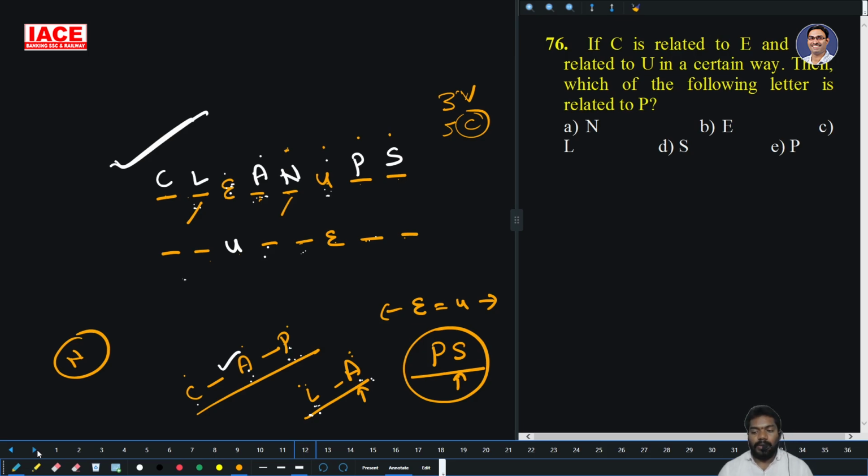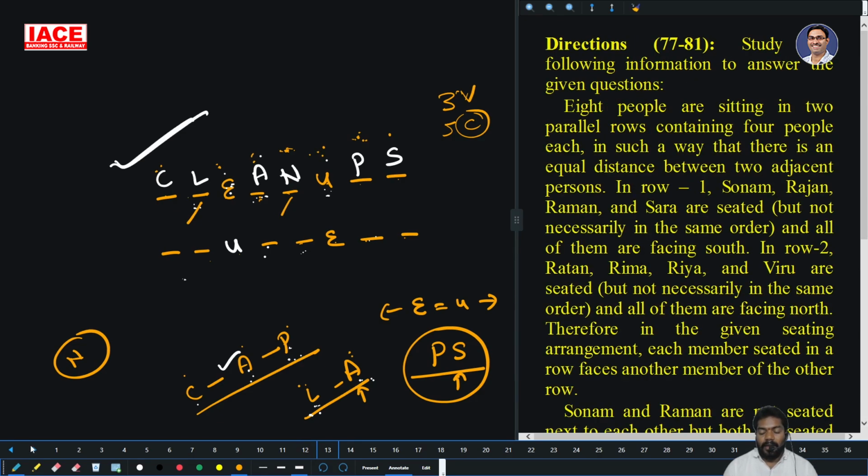If P is related to E, P one gap E, and A is related to U, A after one gap U in a certain way, which of the following letters is related to P? There is K. One gap is what? Yeah, next gap. Option A is the right answer.